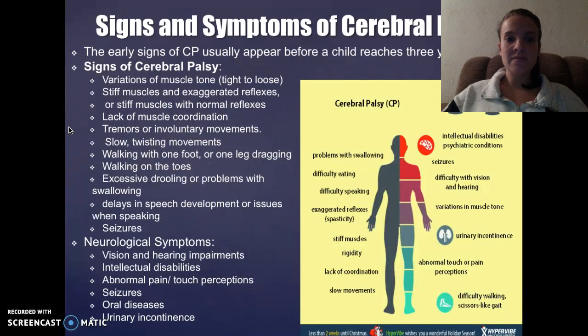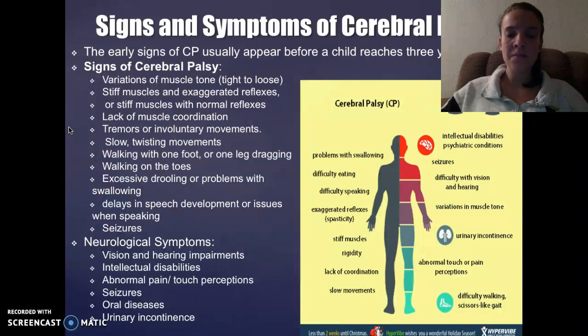Signs and symptoms of cerebral palsy. The early signs of CP usually appear before a child reaches 3 years old. Signs of cerebral palsy are variations of muscle tone from tight to loose, stiff muscles and exaggerated reflexes, or stiff muscles with normal reflexes, lack of muscle coordination, tremors or involuntary movements, slow twisting movements, walking with one foot or